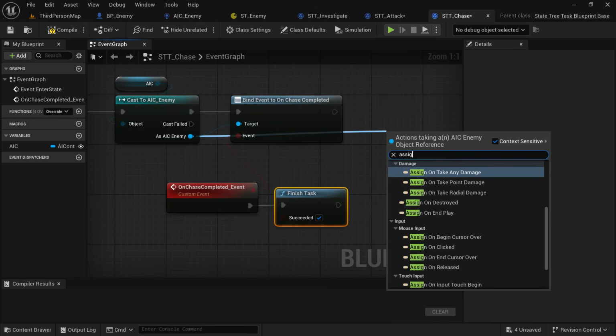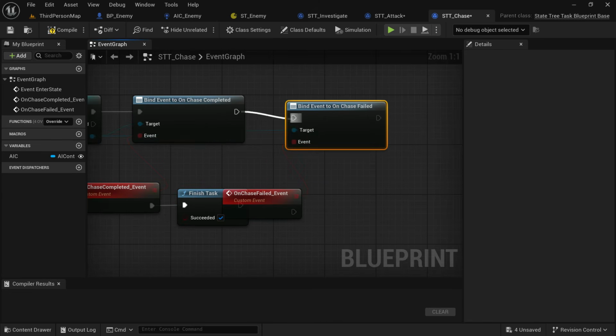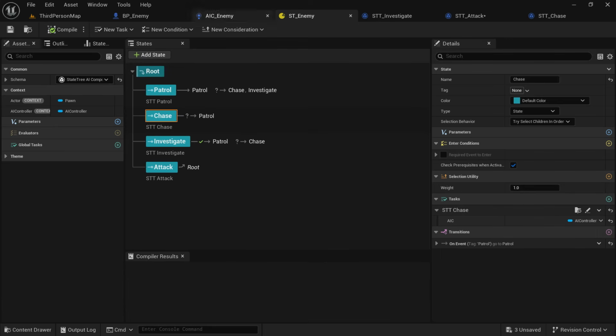This time we're going to say assign on chase failed, and we're going to say finish task, but this time succeeded will be false. We're going to go to chase, we're going to add transitions. We're going to say on state succeeded, go to attack. Then another one, on state failed, we're going to go to patrol.